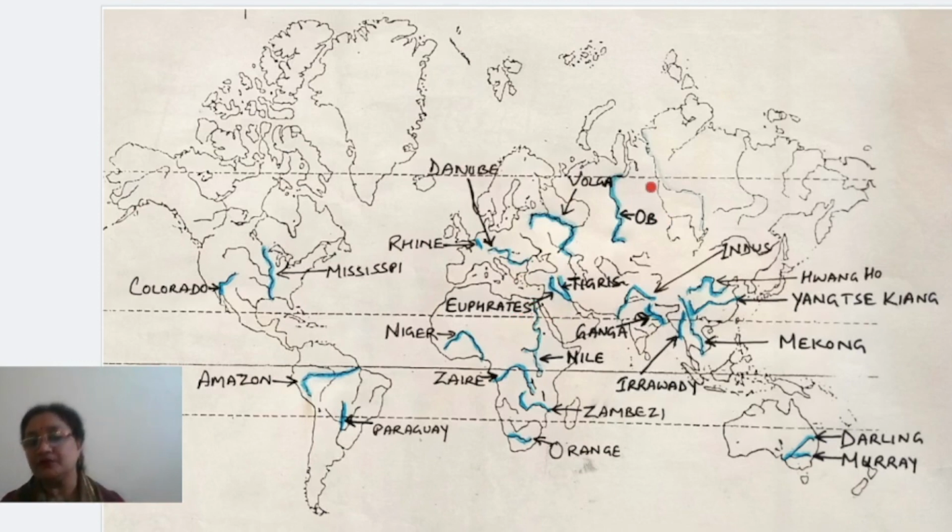Now come to Ob River. Ob River is actually in the central part of Asia. It originates and it moves further towards the north. Okay, and this is called Ob, right? Now in the case of India, if you see, there are two rivers. Number one is Indus and number two is Ganga.